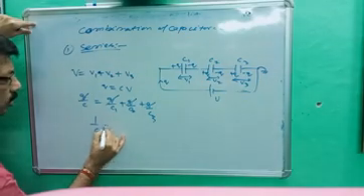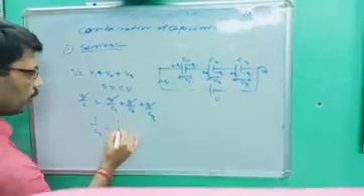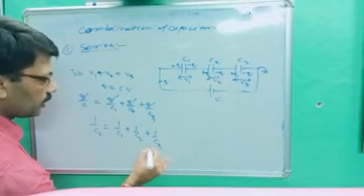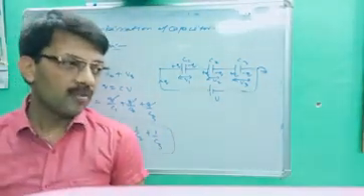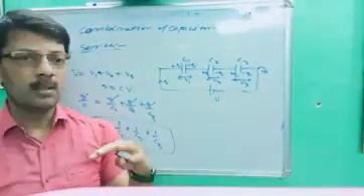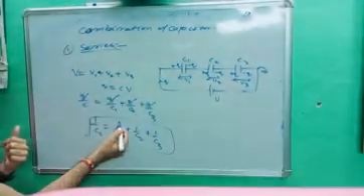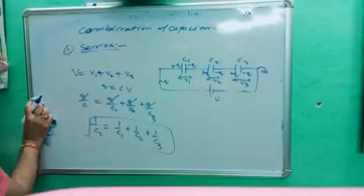And what answer do we get? 1 upon Cs, the series combination of C, is just the opposite of resistance. 1 upon Cs is equal to 1 upon C1 plus 1 upon C2 plus 1 upon C3. So this is the formula for series combination. If you are confirmed that charges are the same, then it is a series combination and you apply the formula 1 upon Cs is equal to 1 upon C1 plus 1 upon C2 plus 1 upon C3. Okay. So this is all about series combination. Next, parallel combination.